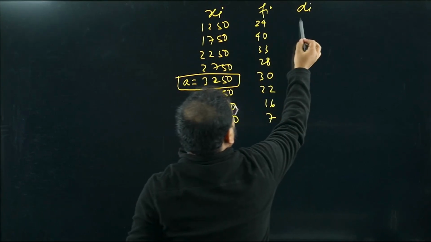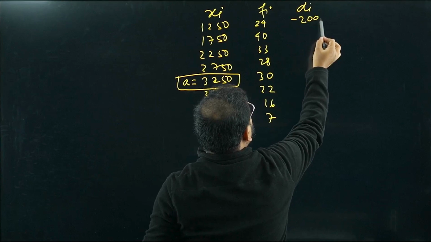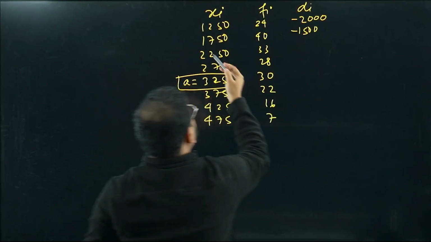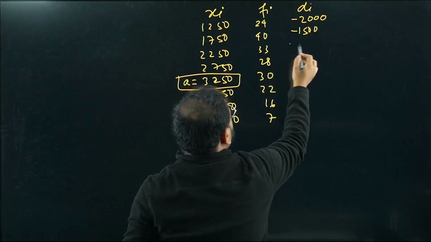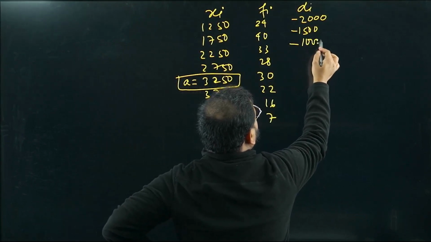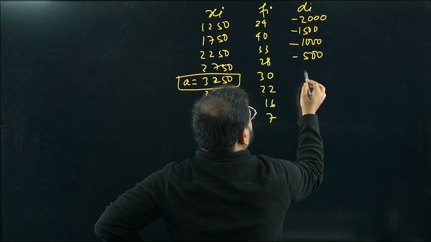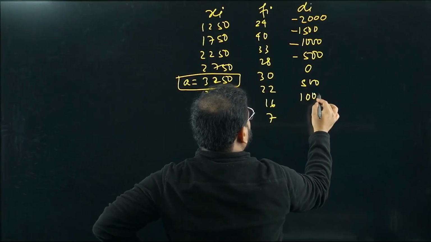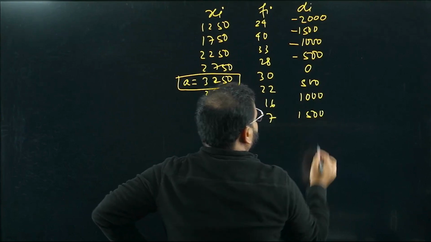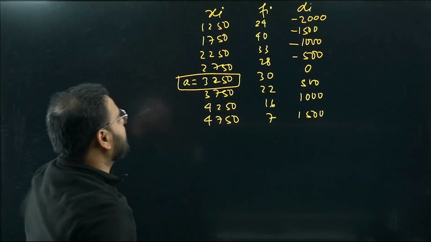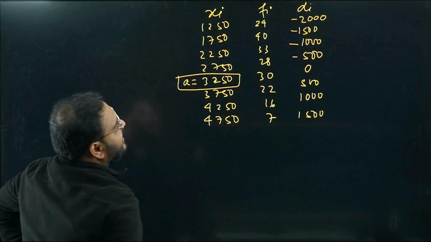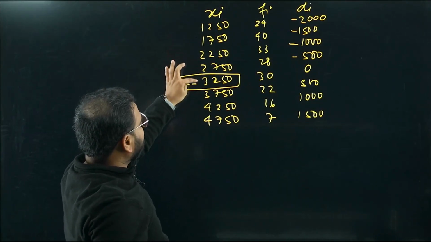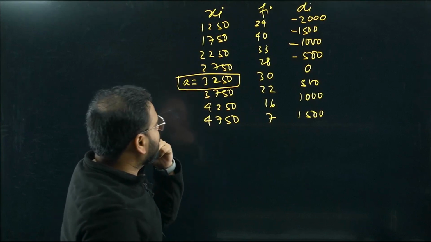I'm going to get this as minus 2000. Okay, this will be minus 1500. Subtract this minus this, 1500. This will be minus 1000, minus 500, 0, 500, 1000 and 1500. If you're not sure, do the subtraction. What is di, sir? Di is xi minus a, xi minus a, like that for all the terms. Okay, so you can get these values.